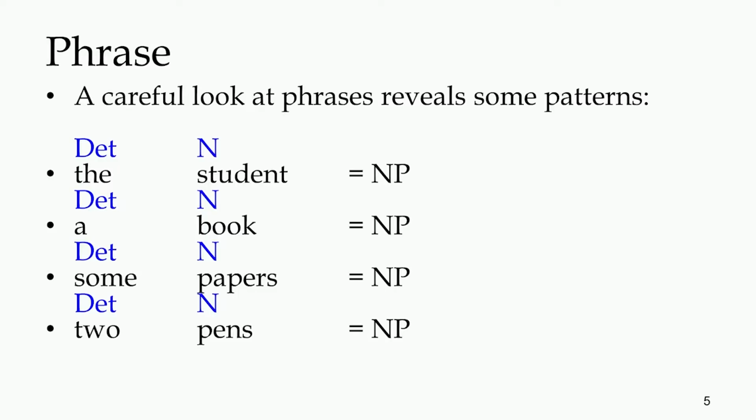So we are going to be looking at their structure pretty soon. Look at this. The student is a phrase, and the two components of this phrase, like the and student, are together, and thus they are called a noun phrase. It's called a noun phrase because the head of this phrase is a noun. I am giving you several examples of noun phrases for you to see, like the student, a book, some papers, two pens. All of them are noun phrases.